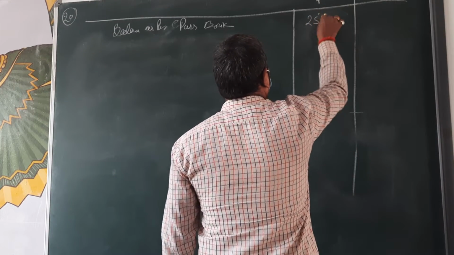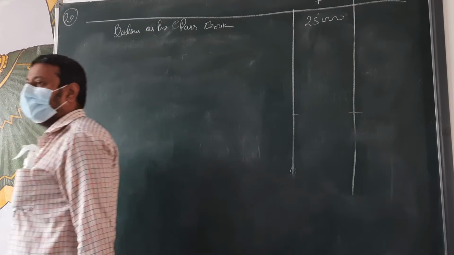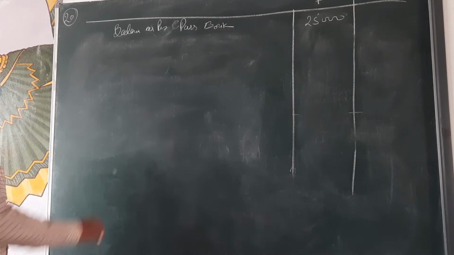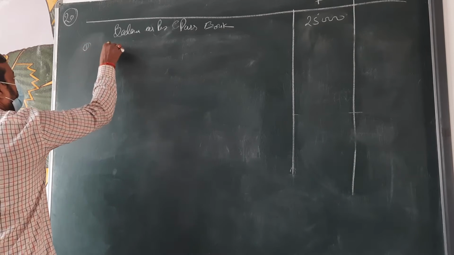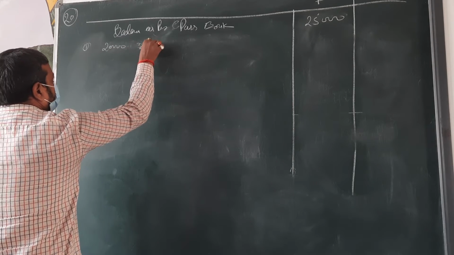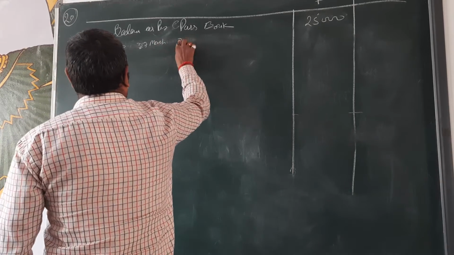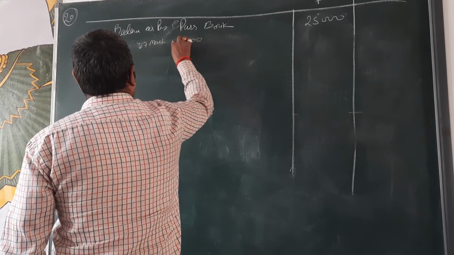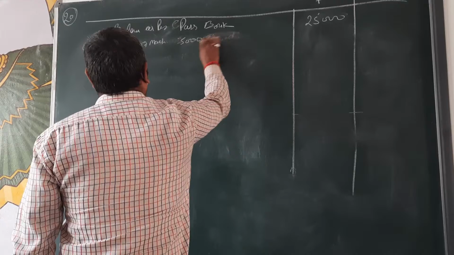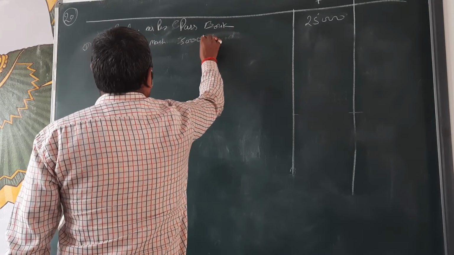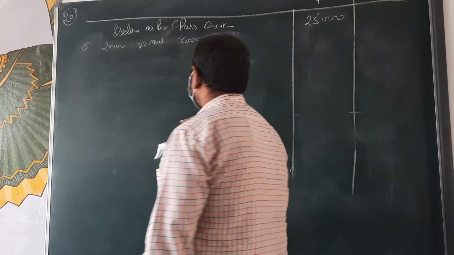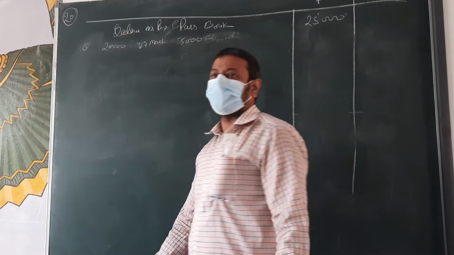That will show balance as per cash book 25,000. Clear? Next. Checks of 20,000 were deposited in bank on 27 March 2017, out of which checks of 5,000 were cleared on 1st April 2017. Rest are not cleared. Only 5,000 cleared.